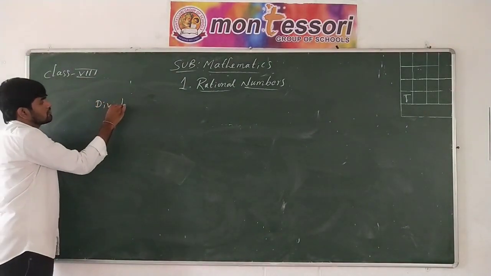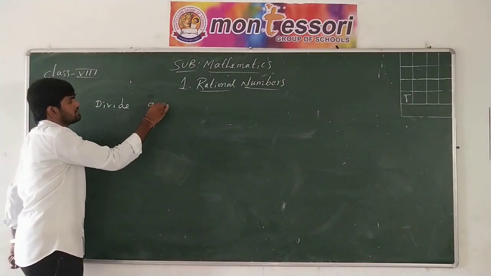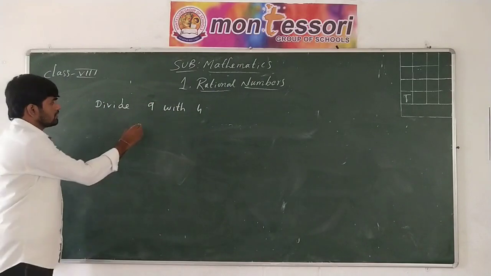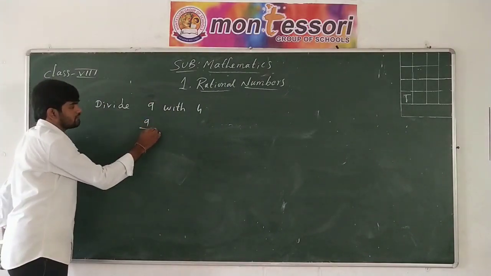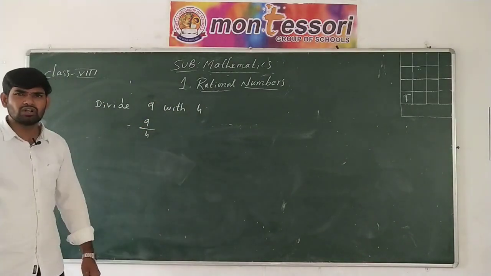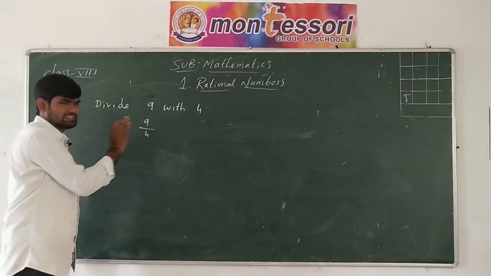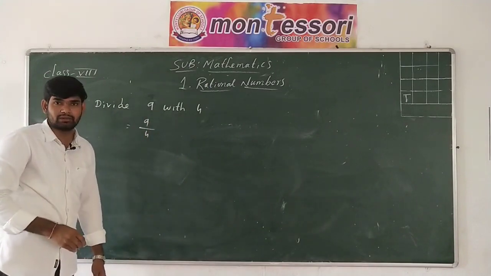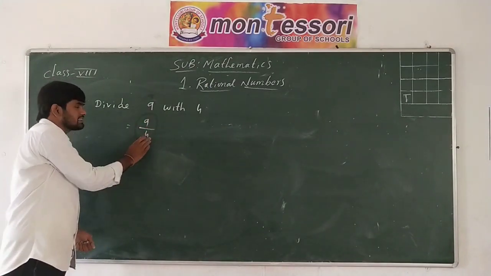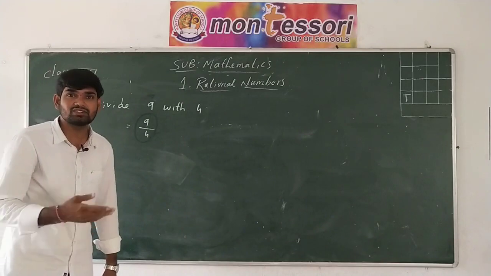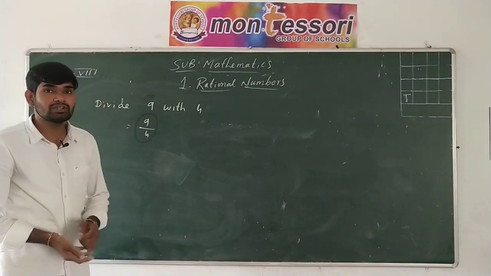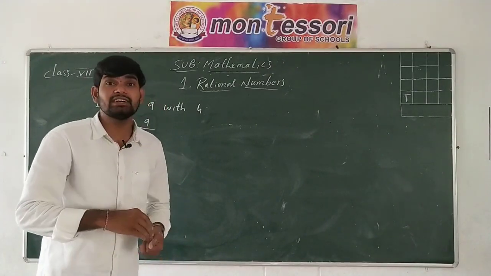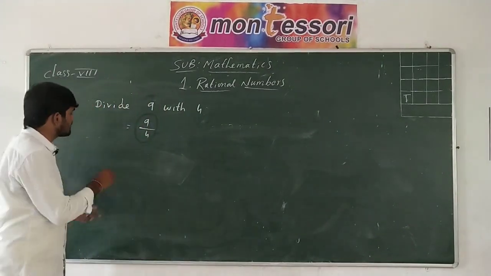Divide 9 by 4, where 9 is the dividend and 4 is the divisor. What is the result? We know that it is a fraction. If you divide 9 by 4, we will get a decimal number. It remains a fraction but not an integer. The result is not an integer. Now we can conclude that the division of one integer by another integer may be an integer or it may be a fraction. Let me take one more example.